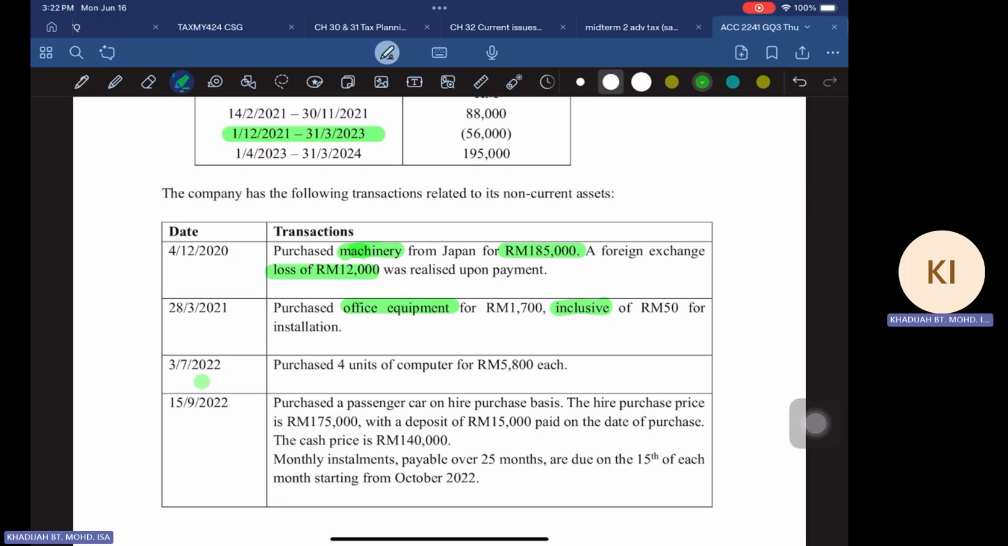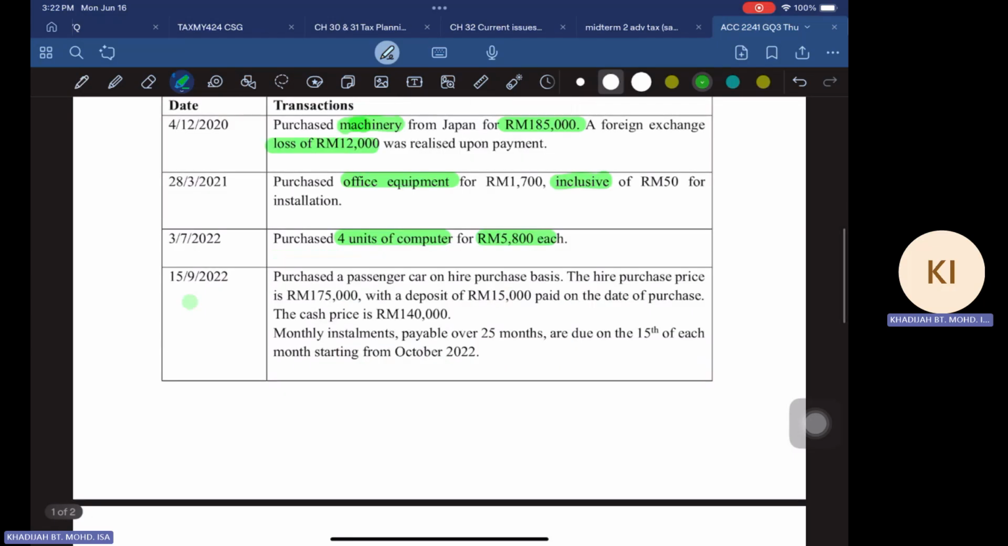And then we have July 2022. You have 4 units of computer, each one costing 5,800. On 15 September 2022, you purchased a passenger car on hire purchase. We're given the hire purchase price, and then a deposit of 15,000. And then the cash price is 140,000. Monthly installments over 25 months, starting from the 15th of each month, starting from October 2022.